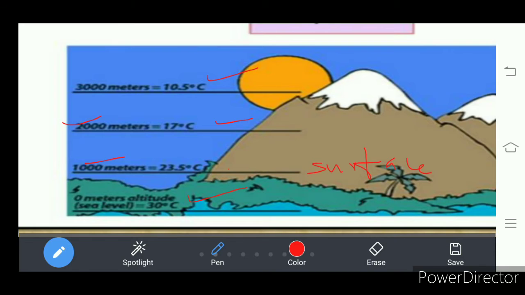Moving from the earth's surface to the top of the hilly area, the temperature gradually decreases from 30 degrees Celsius to 23.5 degrees Celsius at 1000 meters, 17 degrees Celsius at 2000 meters height, and further 10.5 degrees Celsius at 3000 meters. So what is happening to the temperature moving to the higher altitude?